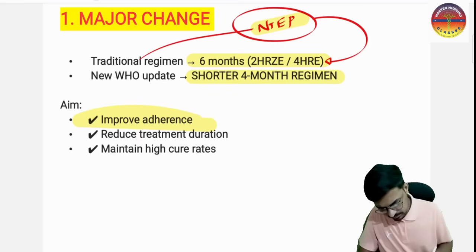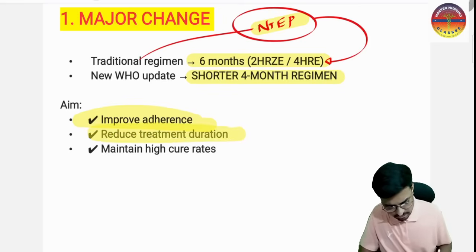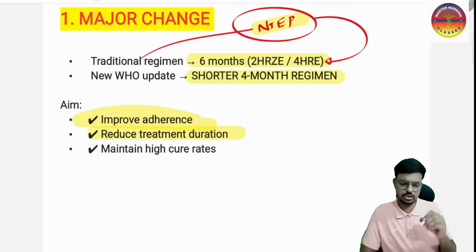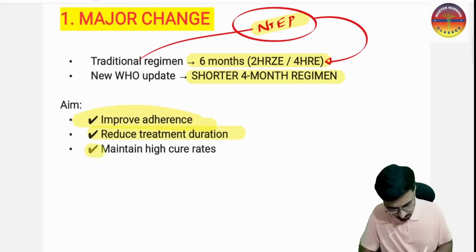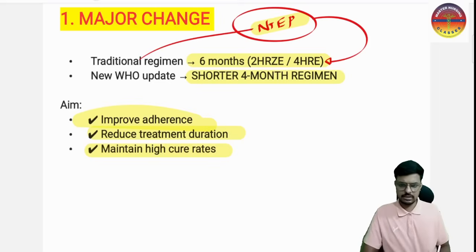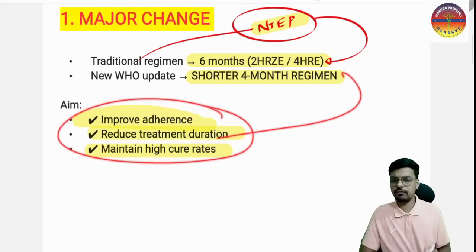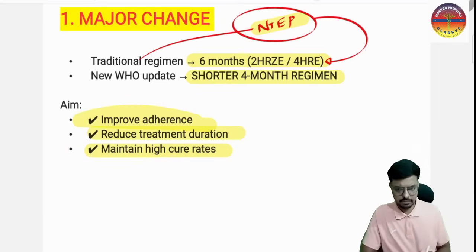Next, it reduces the treatment duration. Previously we were giving 6 months in the NTEP, and the WHO says to give 4 months and maintain the high cure rate. These are the aims given for the 4-month regimen of the WHO.